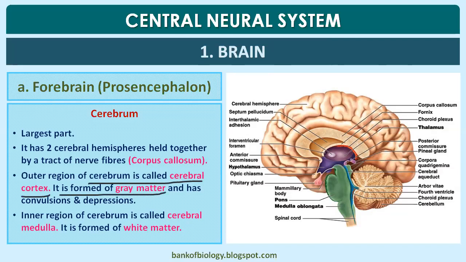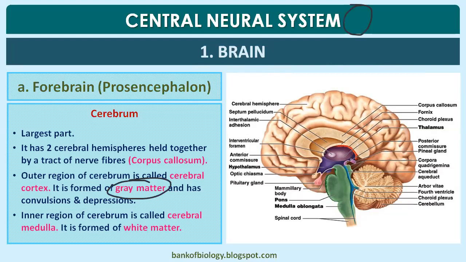It is formed by gray matter and has convulsions and depressions. Talking about gray matter, if you watch the neuron basics video again and again, you'll find some clarity about this. So when I say gray matter, what comes to mind?